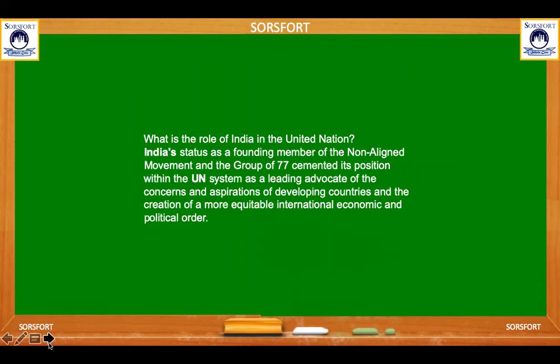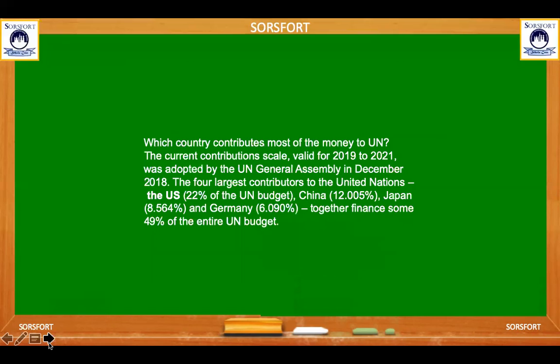What is the role of India in the United Nations? It is a very important question. India's status as a founding member of the Non-Aligned Movement and the Group of 77 cemented its position within the UN system as a leading advocate of the concerns and aspirations of developing countries and the creation of a more equitable international economic and political order.